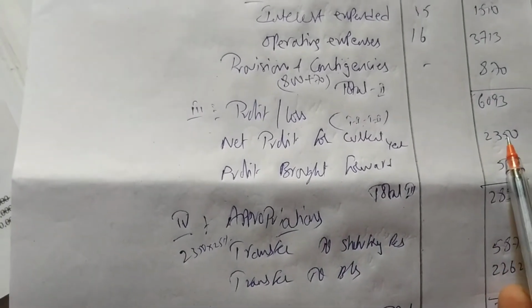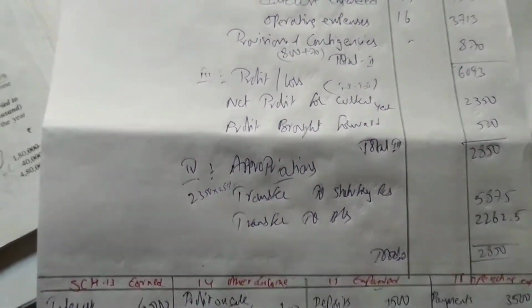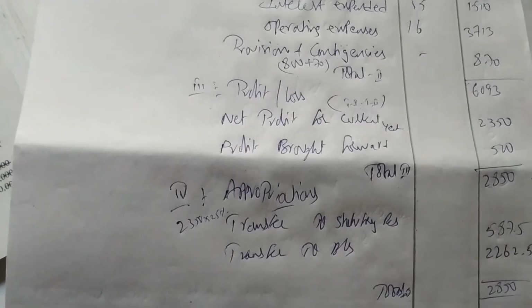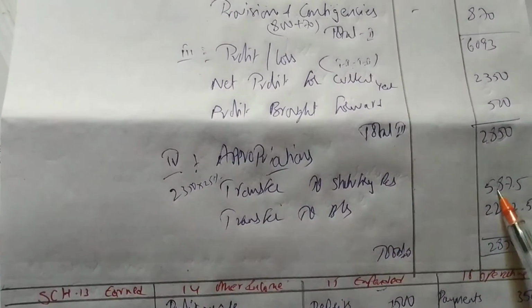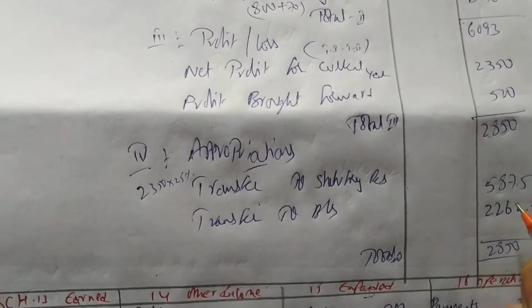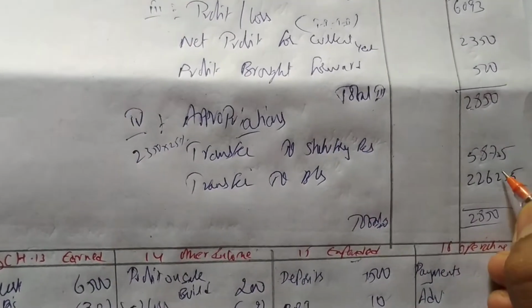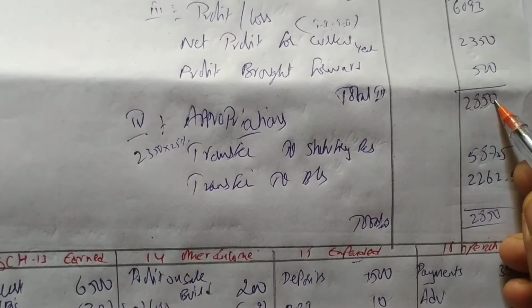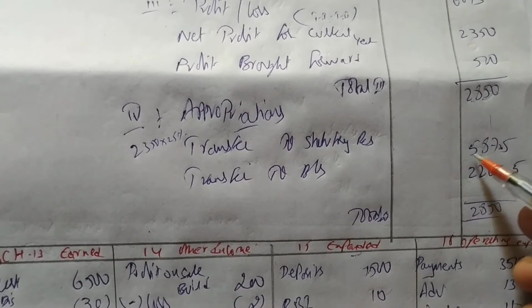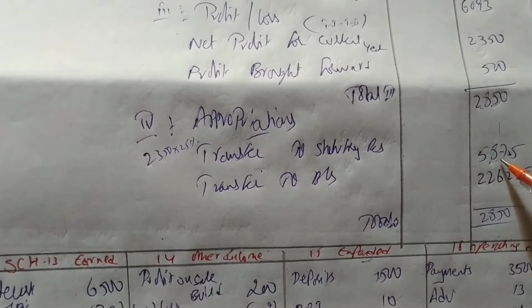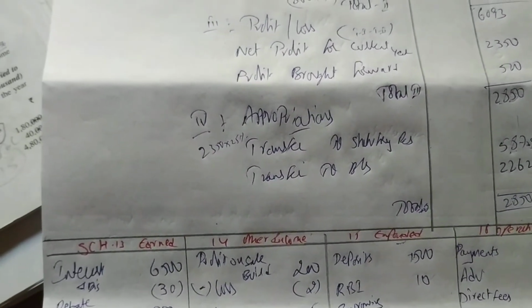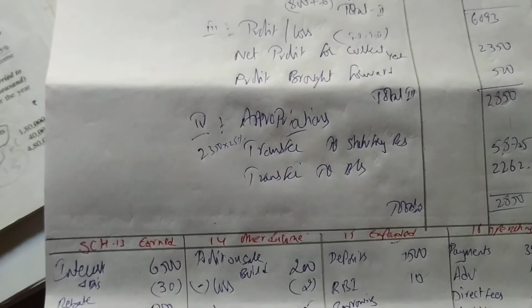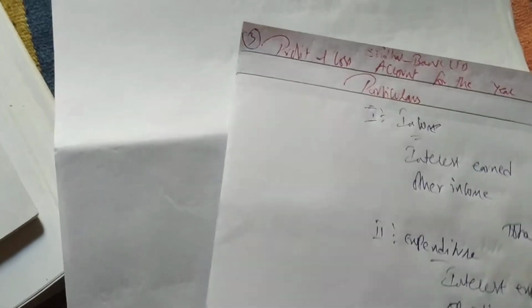So 2350 profit of current year, last year profit is 500. So total profit is 2850. So from 2350 transfer 25% to statutory reserve, we are getting 587.5. So from 2850 total, if you are transferring 587.5 to statutory reserve, that balance will be 2262.5 transferred to balance sheet. Okay, like this we have to solve. This is the third problem which we have solved. Okay, so one more I'll solve.